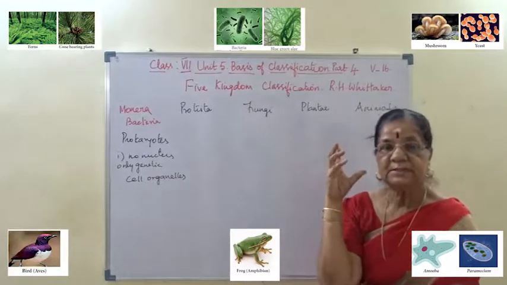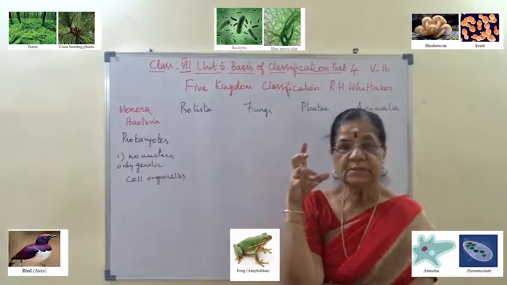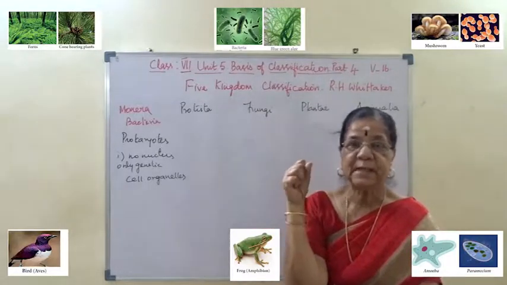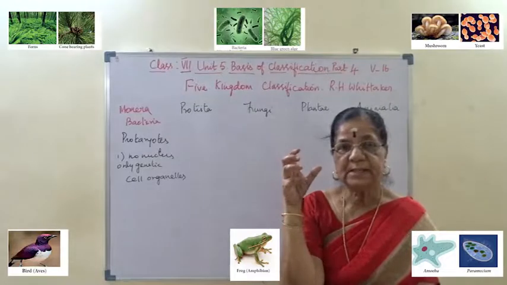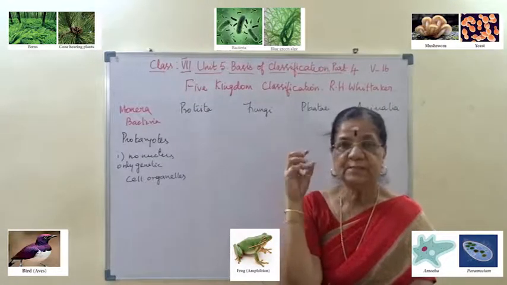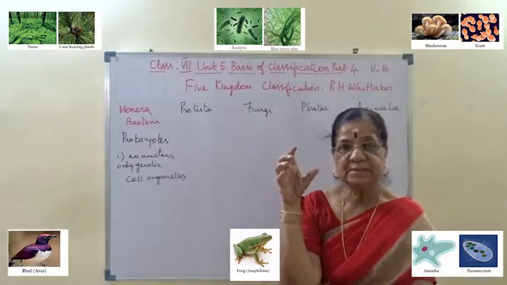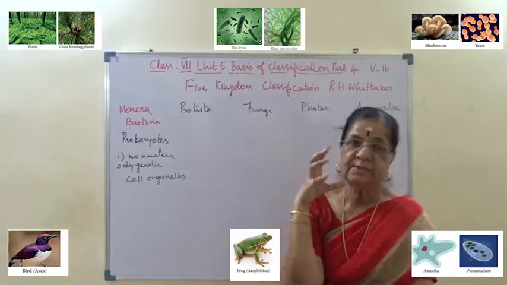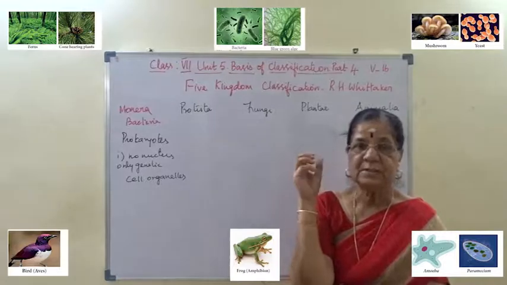The entire structure will take part in all the metabolic activities. It does not have any well defined organelles, organ systems in animals or well-defined tissue systems in plants.